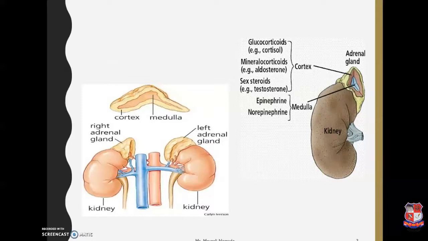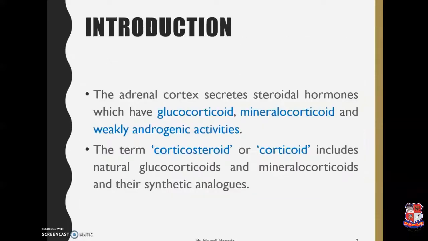So the cortex region generally produces steroids: glucocorticoids, an example being cortisol; mineralocorticoids, an example being aldosterone; and the sex steroids, basically androgens or testosterone. So we'll start with the introduction part. The adrenal cortex secretes the steroidal hormones which have glucocorticoid, mineralocorticoid, and weakly androgenic activities.